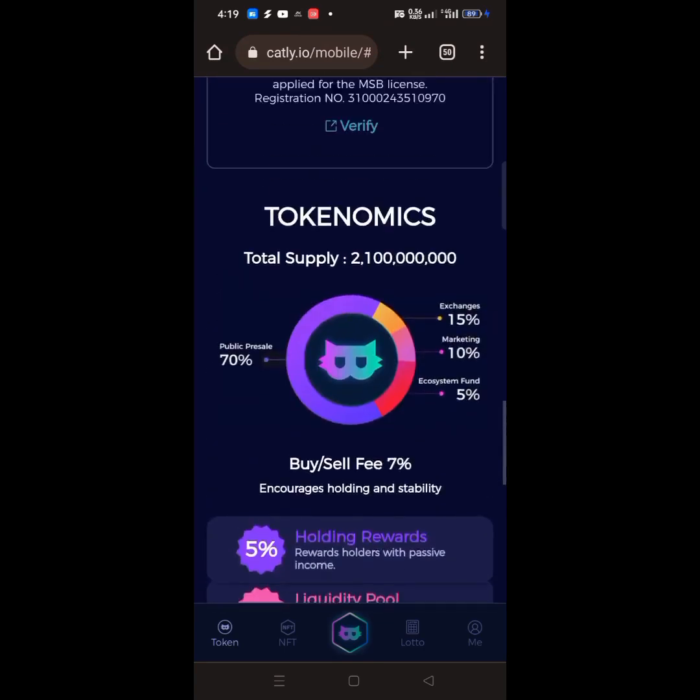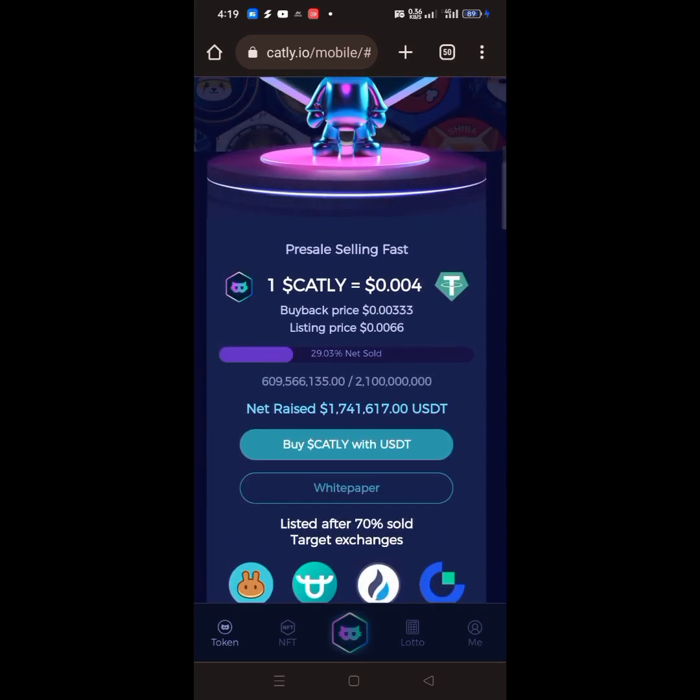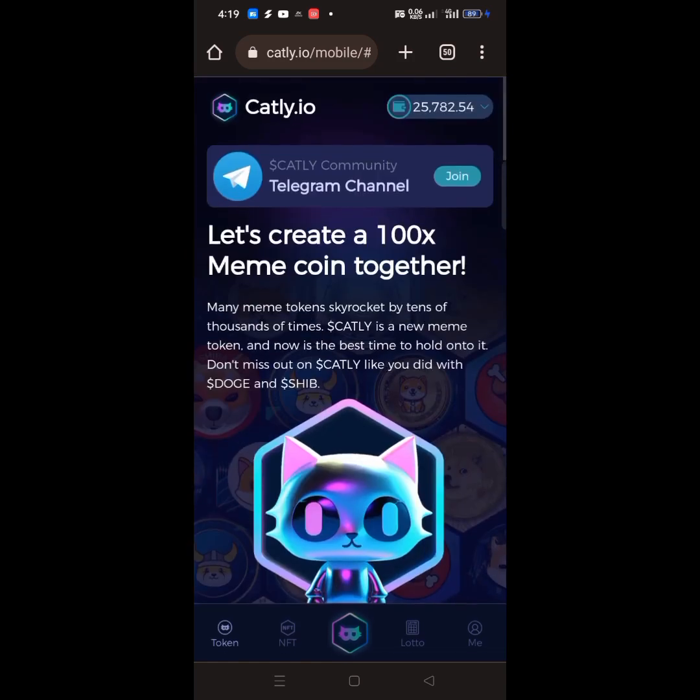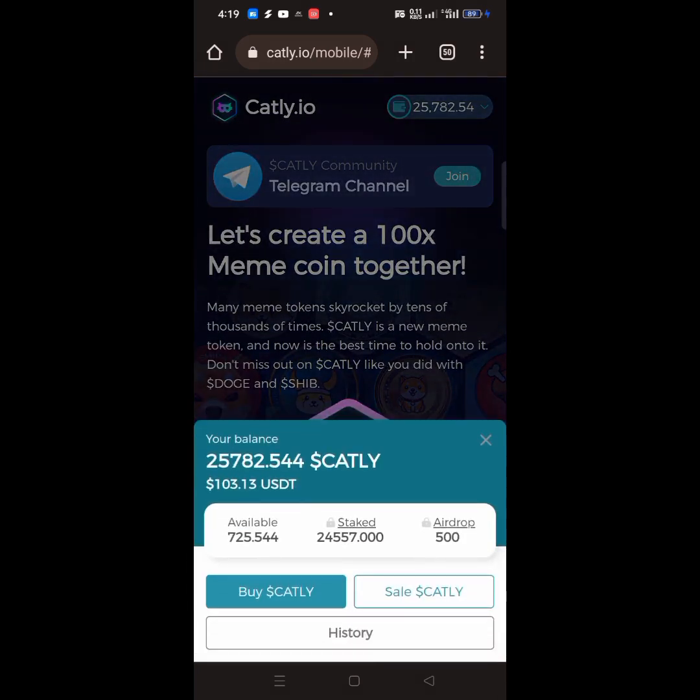But if you want to make money with the token, what you have to do is buy and stake it to yield you more of it. Once you are done staking and maybe you want to sell off and withdraw your money, you can still sell it off. That is why Catly remains one of the best meme token projects that have ever come out. And you can start out with any single amount. As you can see, I'm currently holding and staking 24,557 pieces of this token, and every day since I started staking, I get 3% of whatever I'm staking. I'm staking $100 worth of the token right here. I just deposited and I'm staking it.